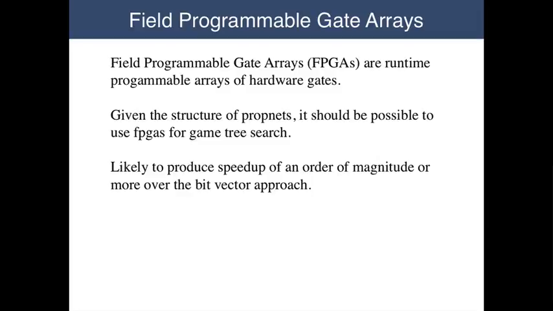However, it's in principle possible to do even better yet. One idea is to use so-called field programmable gate arrays, FPGAs. These are runtime programmable arrays of hardware gates. Given the structure of propnets, it's possible to use FPGAs for game tree search. Now, although nobody's yet done this experiment, it seems likely that so doing could lead to further speedups of an order of magnitude or more.